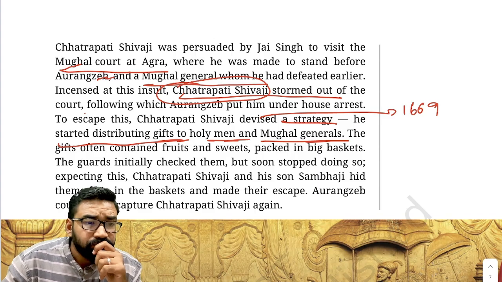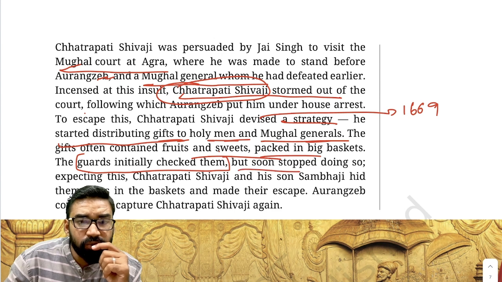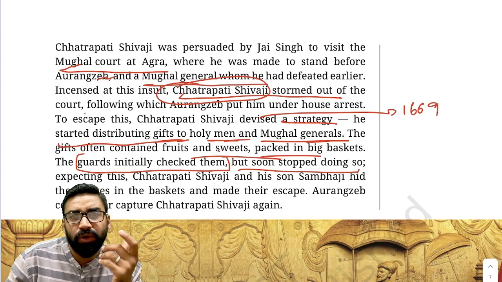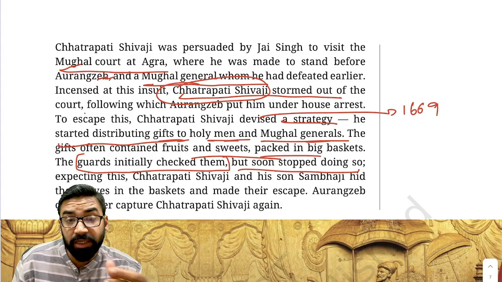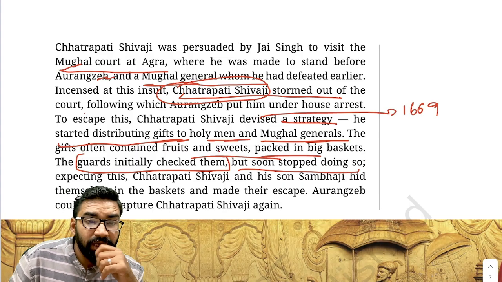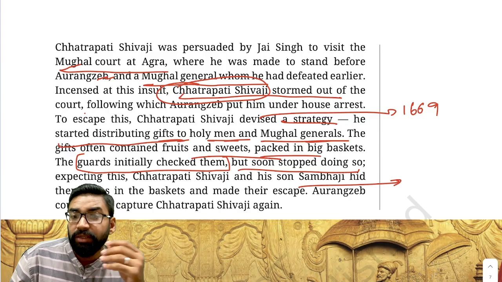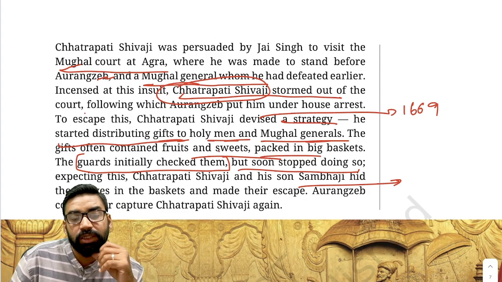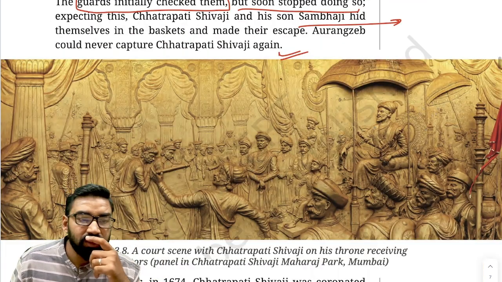Now, these gifts were there, and the guards initially checked them, but soon those Mughal guards stopped doing so. Because the guards expected that Chhatrapati Shivaji and Sambhaji were just giving gifts. Earlier they used to check everything, and in this scenario, Chhatrapati Shivaji managed to escape from the prison of Agra. And then Aurangzeb could never capture Chhatrapati Shivaji again. This was the scenario.